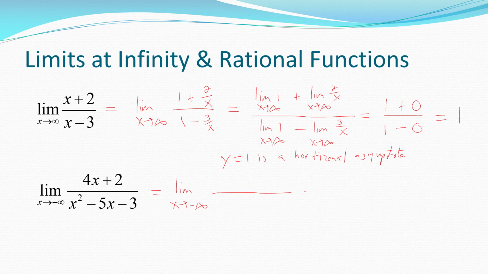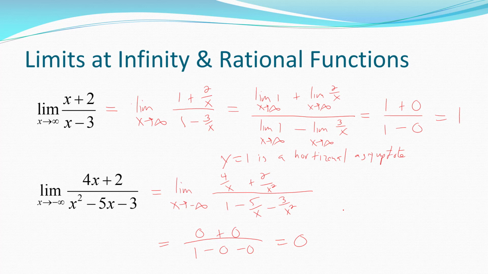I'll divide everything by x squared to get 4 over x plus 2 over x squared, over 1 minus 5 over x minus 3 over x squared. And since you saw me do it already, to take this limit, the limit of a quotient is a quotient of limits, a limit of a sum is a sum of limits, and a limit of a difference is a difference of limits. So then taking all those separate limits, you would get a 0 plus a 0 over 1 minus 0 minus 0. The answer, therefore, is 0. So that function has a horizontal asymptote, y equals 0.